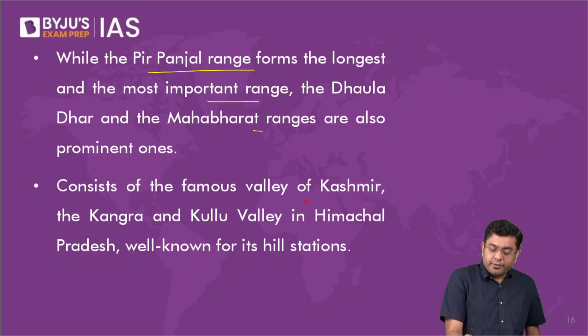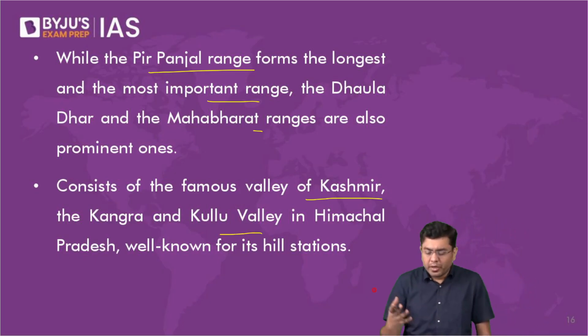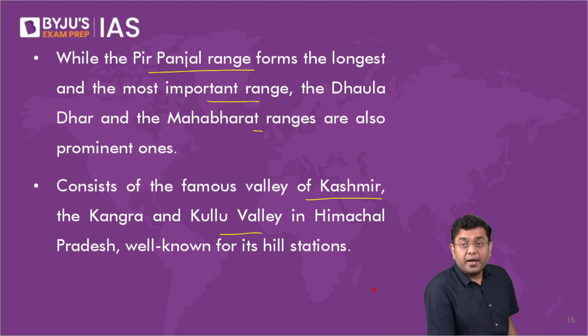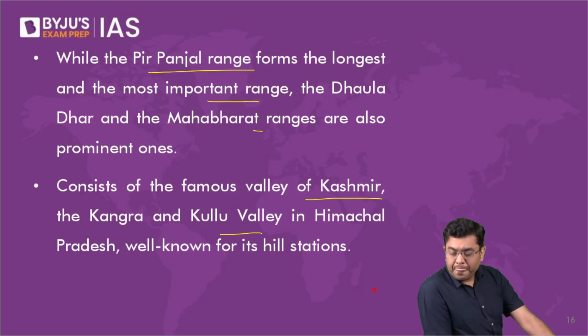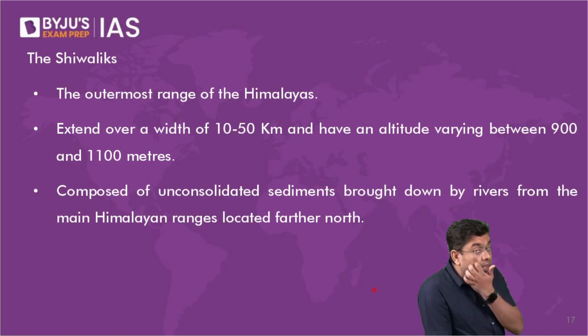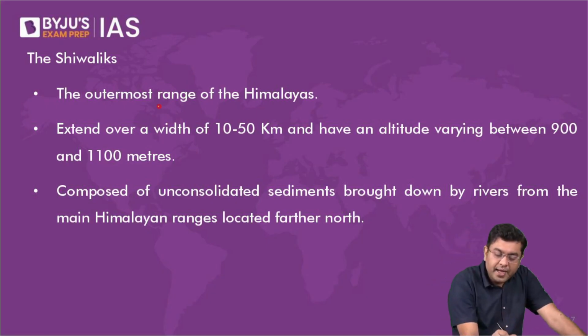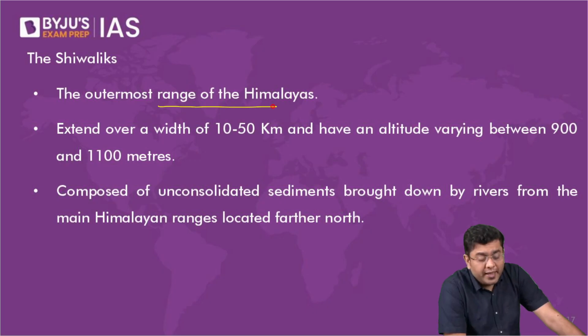Here it consists of the famous valley of Kashmir, the Kangra and the Kulu Valley in Himachal, and the various different hill stations. One of you were asking about the Char Dhams, Kedarnath, Badrinath, etc., lies across the Middle Himalayas as well. Okay? Now, then comes the Shivaliks, the outermost fold, the latest of the fold. Now, the Shivaliks here, basically, they are the outermost range of the Himalayas.